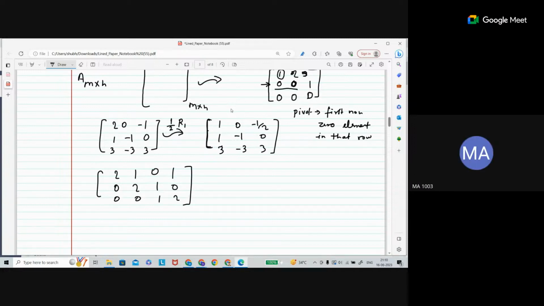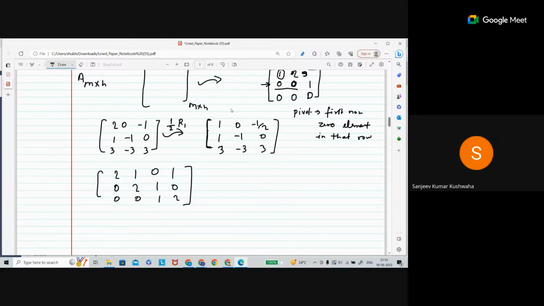This is your leading entry for the first row, this is your leading entry in the second row, and this is your leading entry in the third row. The third row is fine, but in the second and first rows the leading entry is non-zero, but it is not one. It should be one. Then it is going to be an echelon form.